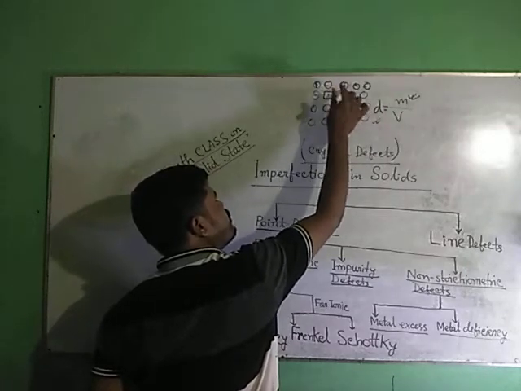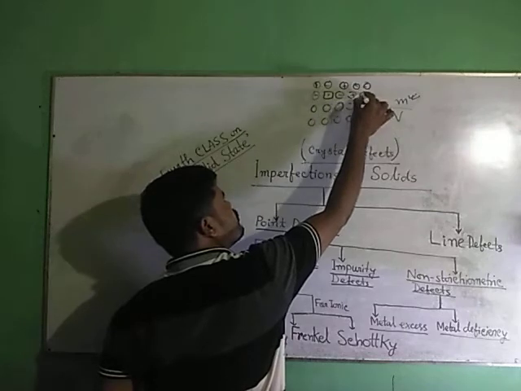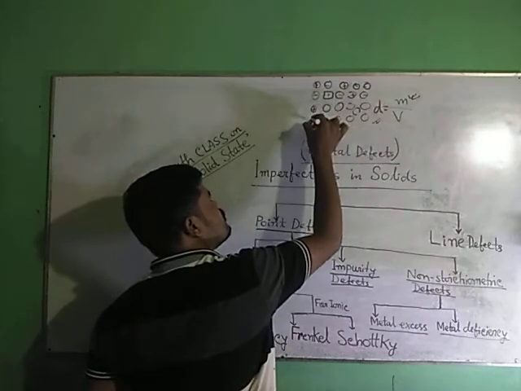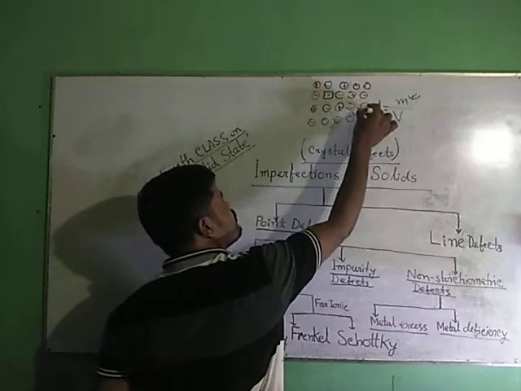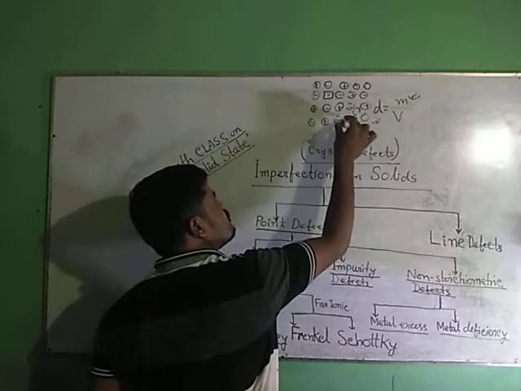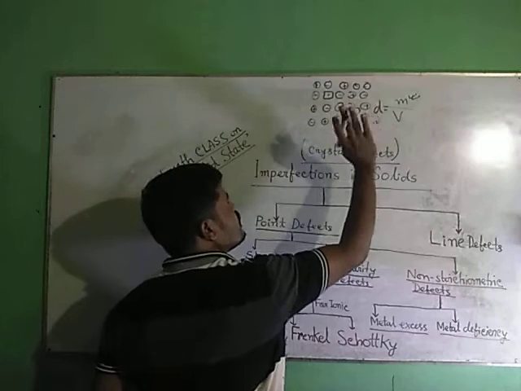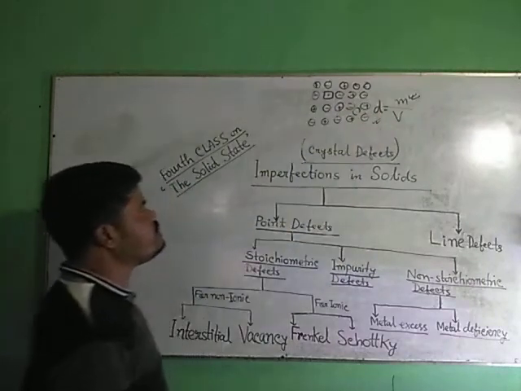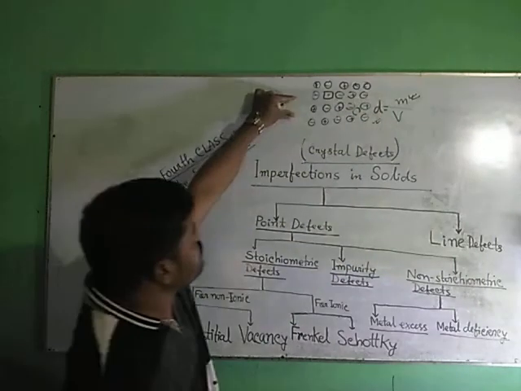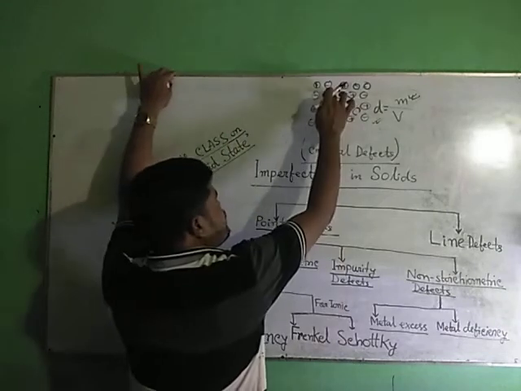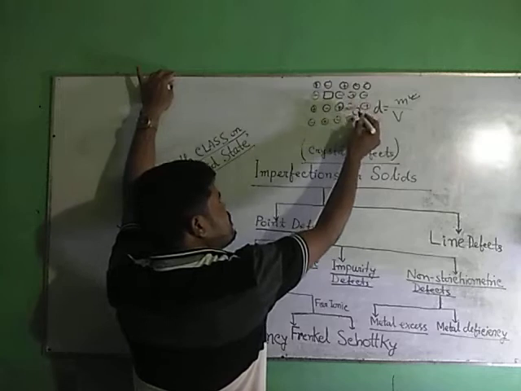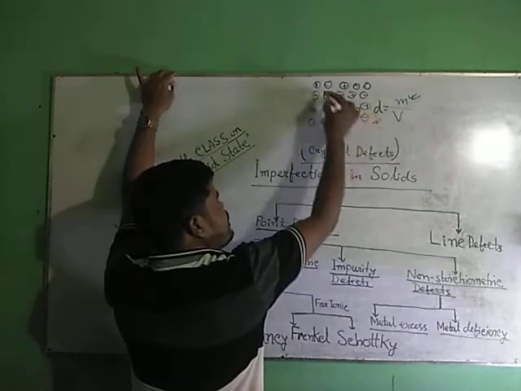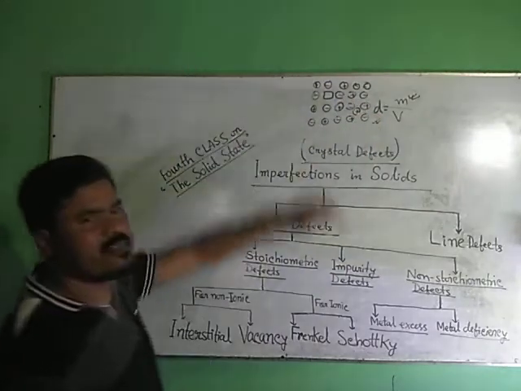Roughly, what is happening? In this crystalline solid, I am showing that this particle, which is a cation, is displaced from the lattice site to the interstitial site.